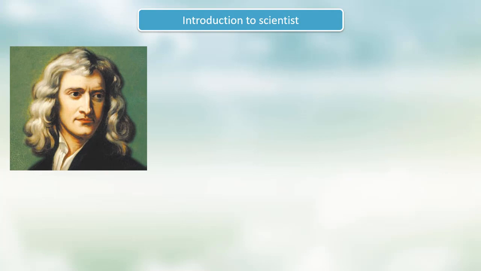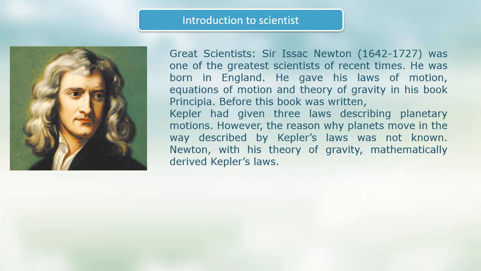Introduction to scientists. Great scientist Sir Isaac Newton, 1642-1727, was one of the greatest scientists of recent times. He was born in England. He gave his laws of motion, equations of motion, and theory of gravity in his book Principia.